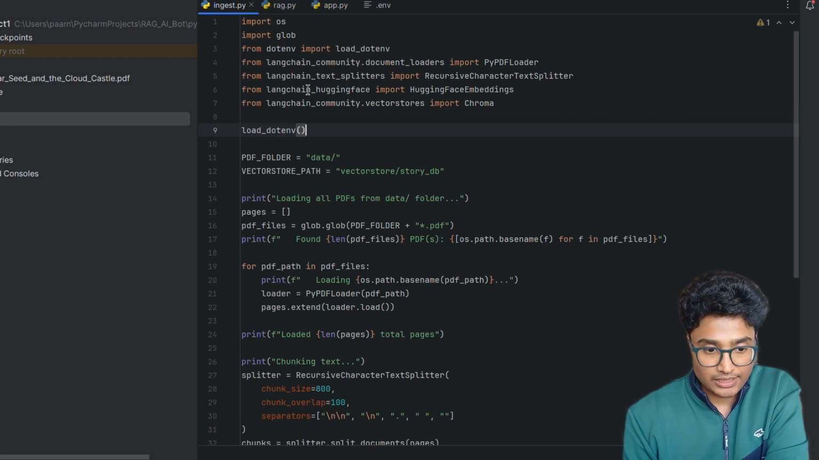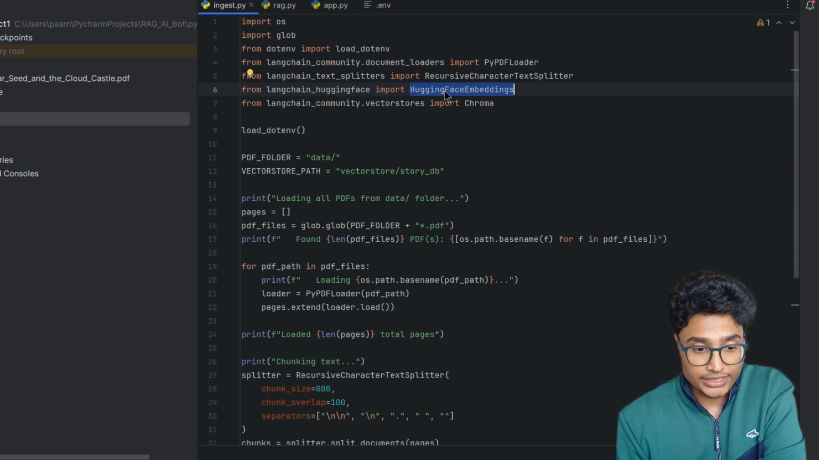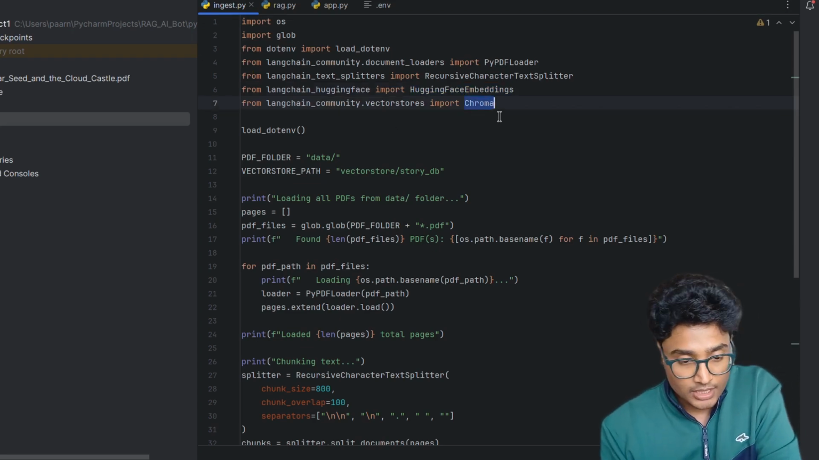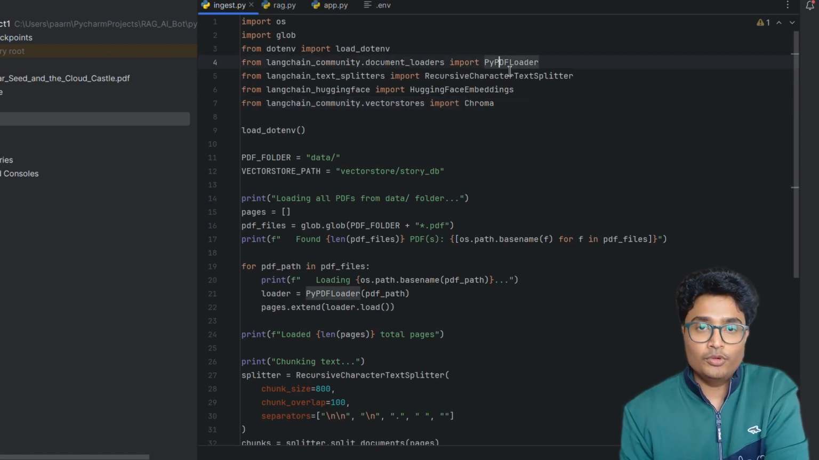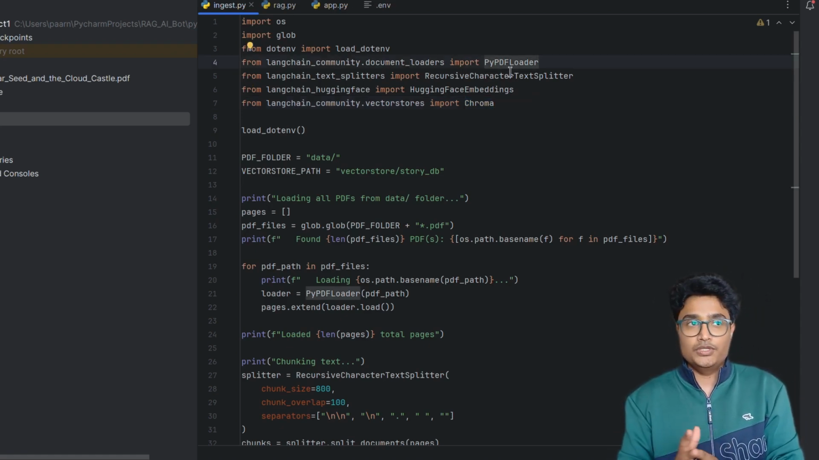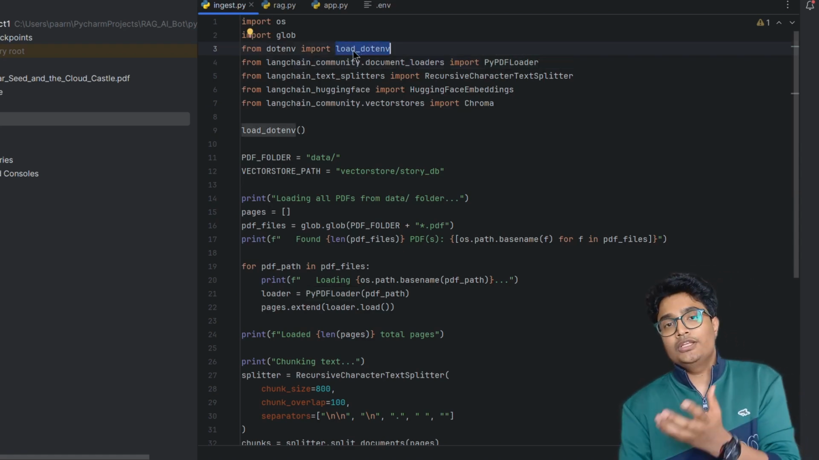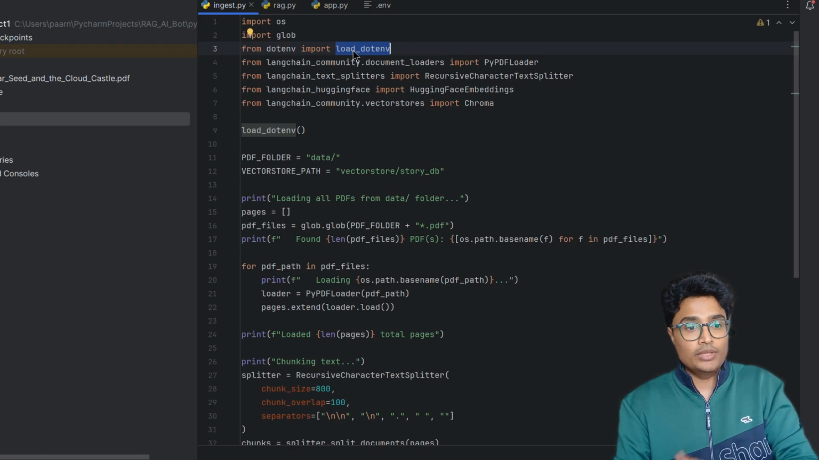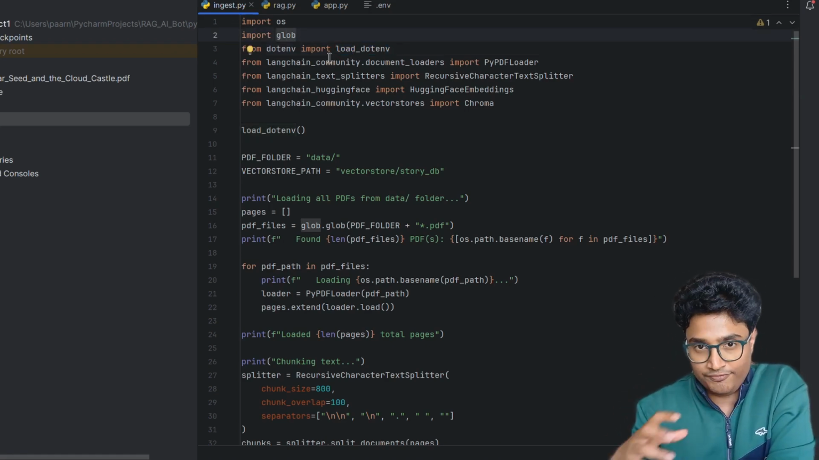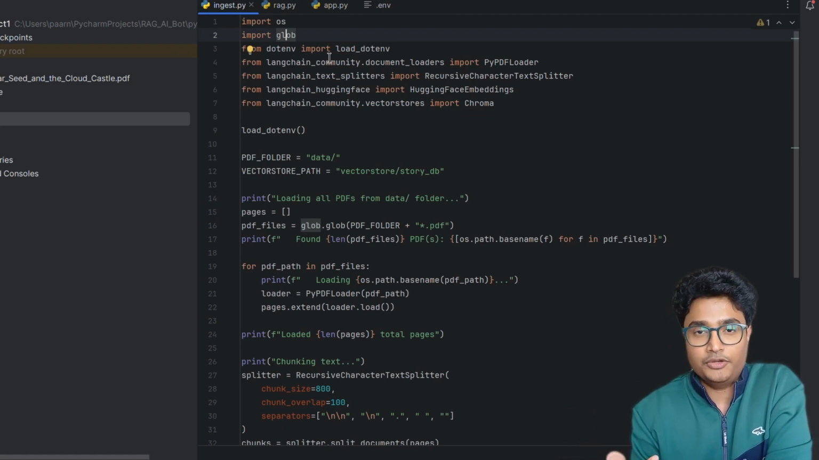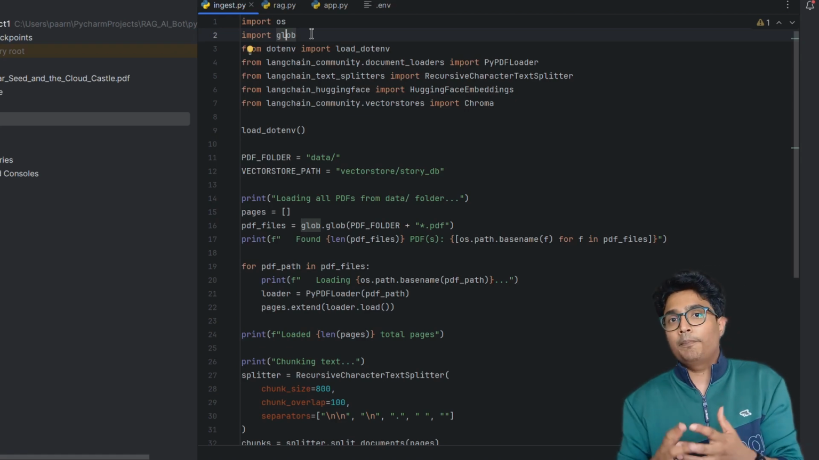As I mentioned, I am using LangChain. I have already imported Hugging Face embeddings. Similarly, for the vector database, I'm using Chroma. I'm also using PyPDF loader, which will load my PDF files basically. And you can see this load_dotenv, which is nothing but loading my API keys to the environment. Glob will help me read through the directory and detect how many PDF files are there. And OS will be used just to get the path of those files.